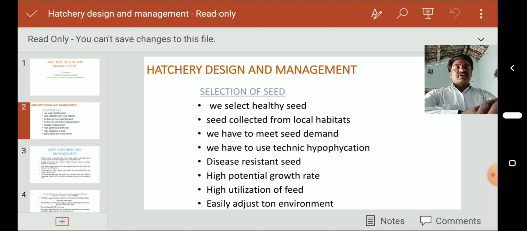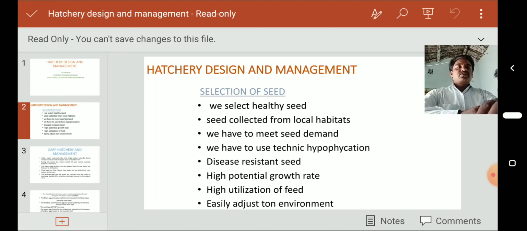The breeders are stimulated by this hormone, and females produce ova, males produce milt or sperm. Then fertilization takes place in the water. After fertilization, in 6 to 8 hours, hatchlings are released, and those hatchlings are maintained by us.